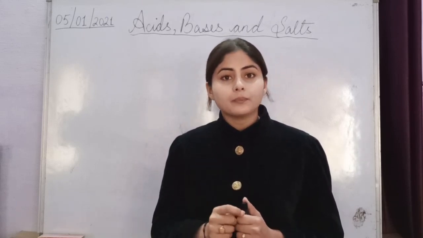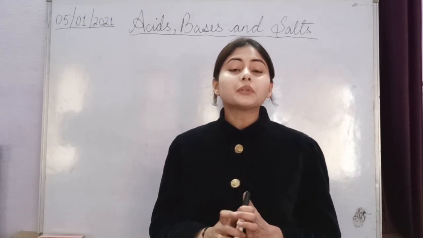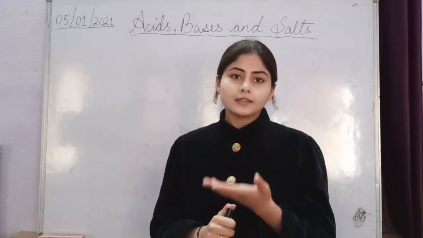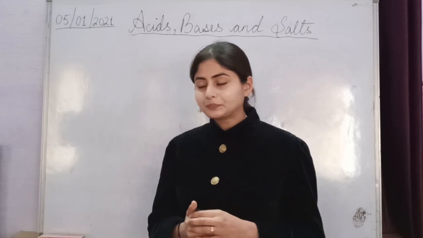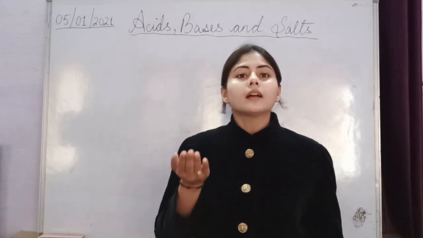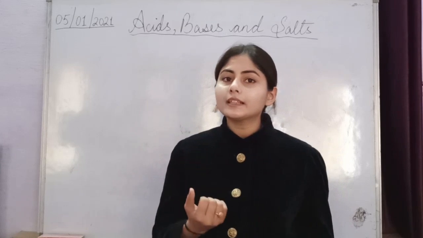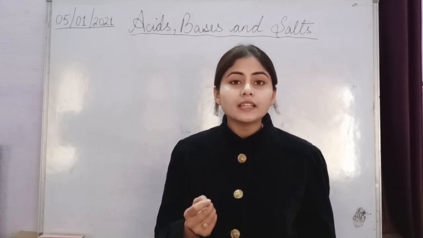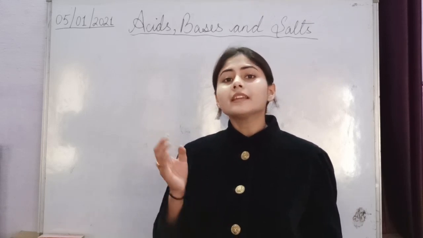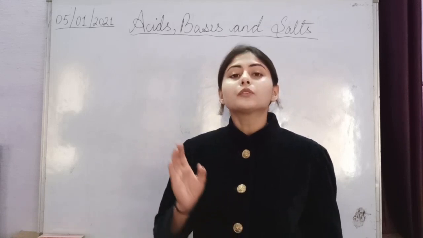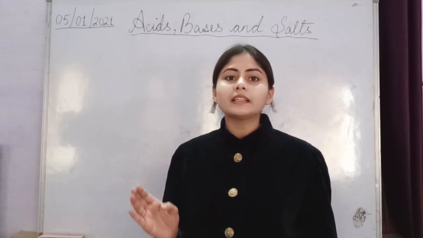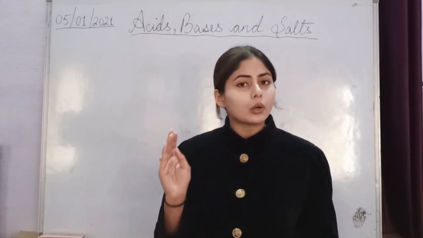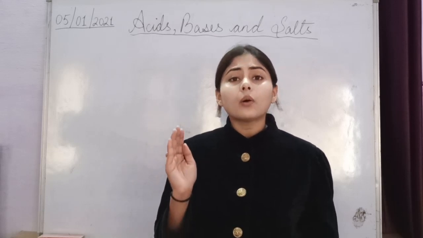Tamarind, imli, contains tartaric acid, so tartaric acid is an organic acid, because we are eating tamarind. Grapes and apples also contain acids like malic acid, oxalic acid, tartaric acid, citric acid. These are present in edible items, and those acids are called organic acids.